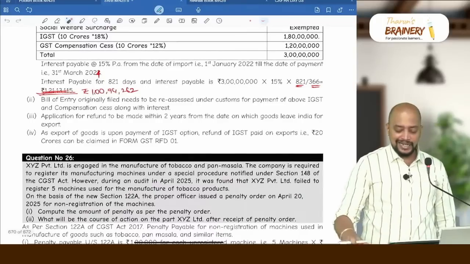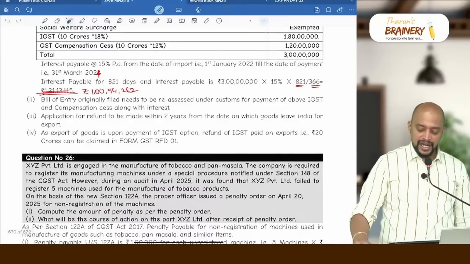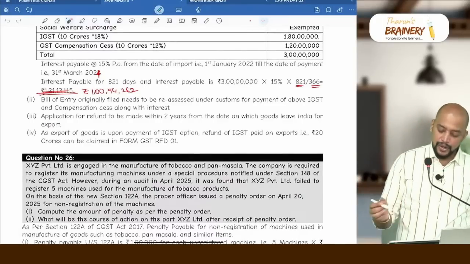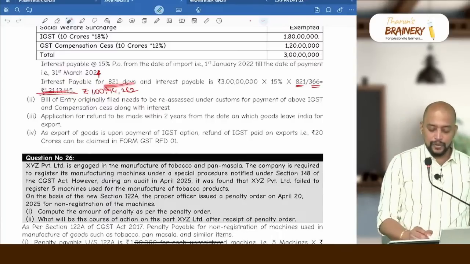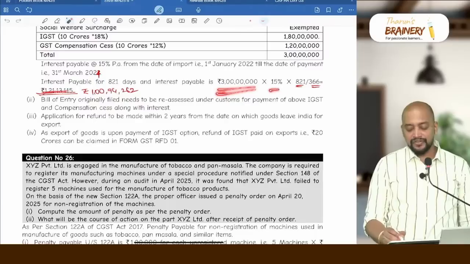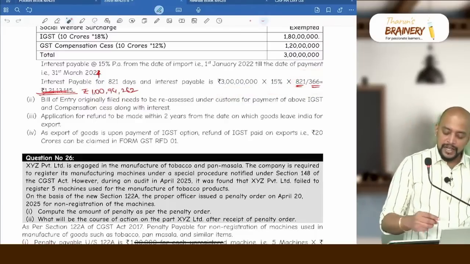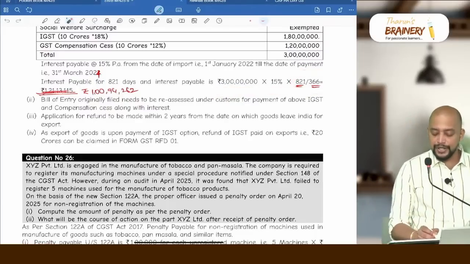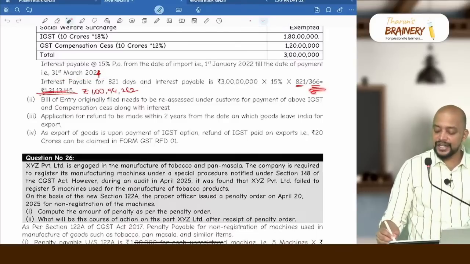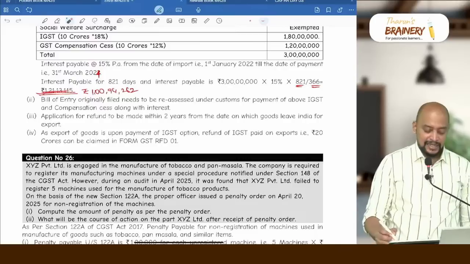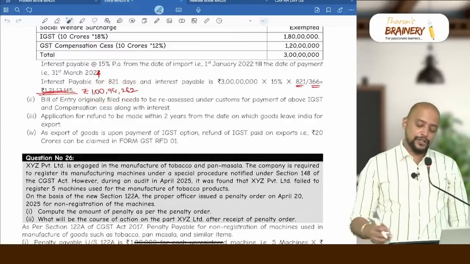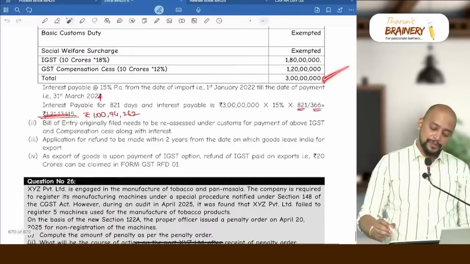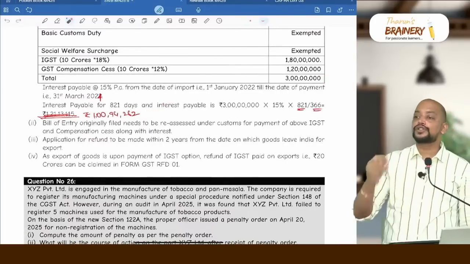So how many days will the interest be payable? So in January, you count that, so in total you will be getting 821 days. So 3 crores into 15% into 821, because in this process February 2024 is coming. As February 2024 is coming, in the denominator we need to take 366. So 1,94,262 is what we need to pay. So 3 crores also we need to pay, and 1 crore, literally 4 crores we need to pay.